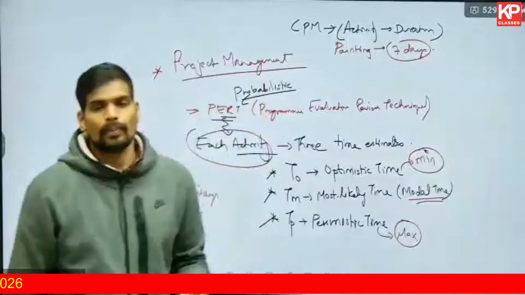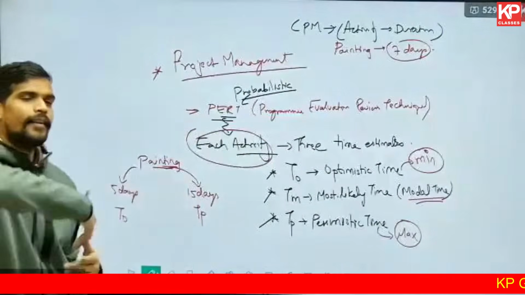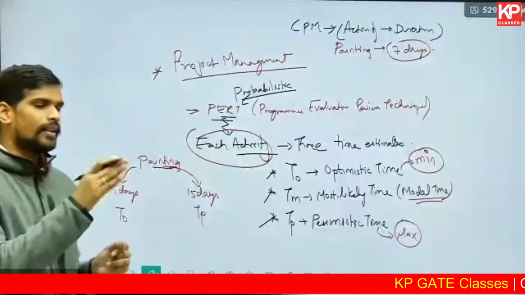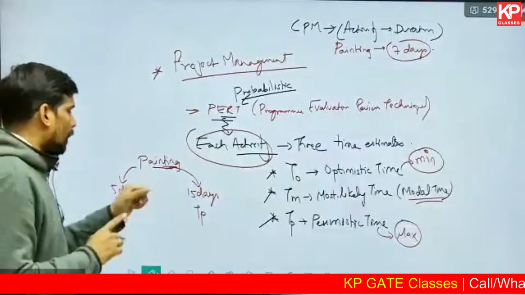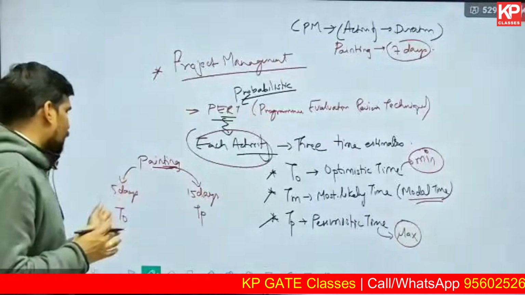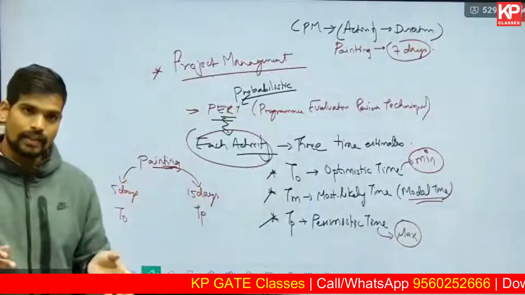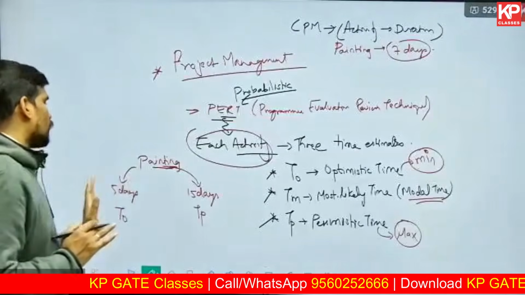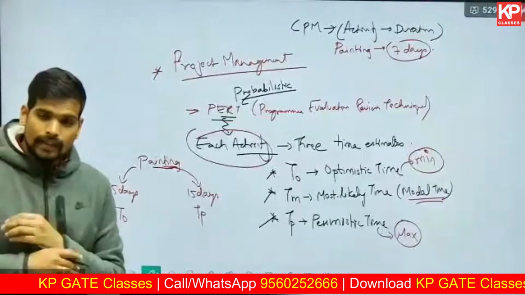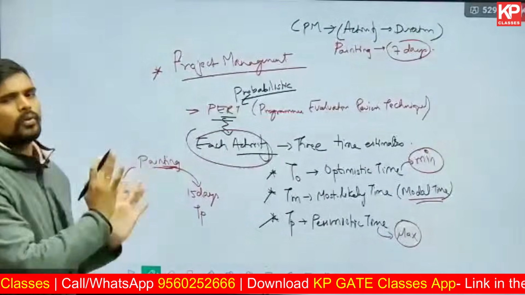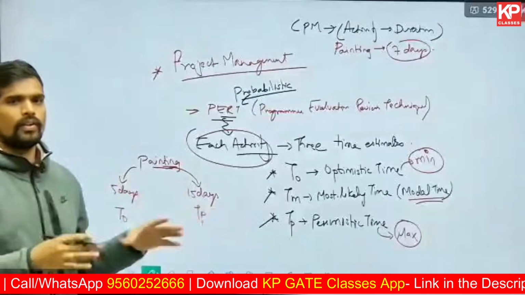Modal value, as in, basically if you are going and asking 100 different people what will be the time for painting. Let us say you ask 100 different painting contractors, how much time will you take to paint these walls? Some will say 5, some will say 15, some will say 7, some will say 8. Everyone will give their own value. The minimum value is 5, the maximum value is 15. All the other 98 people will give their value between 5 and 15, including 5 and 15. They can give 5, 15 or something in between.